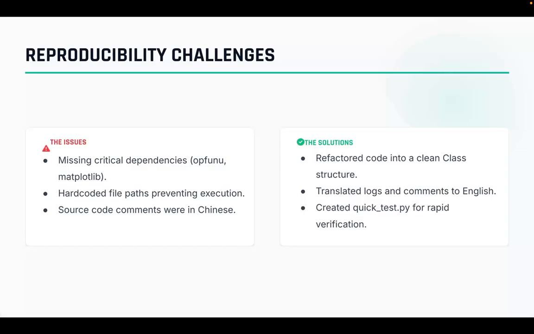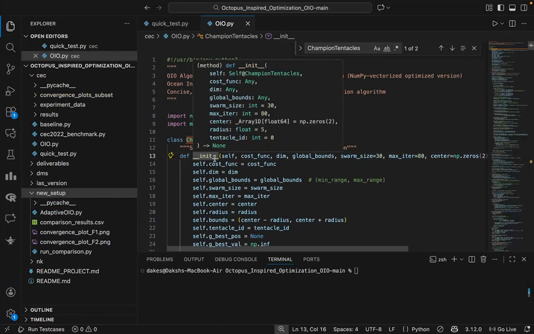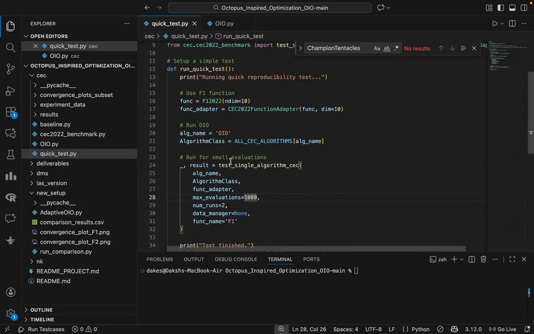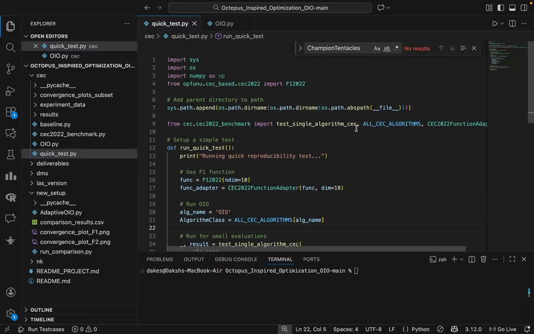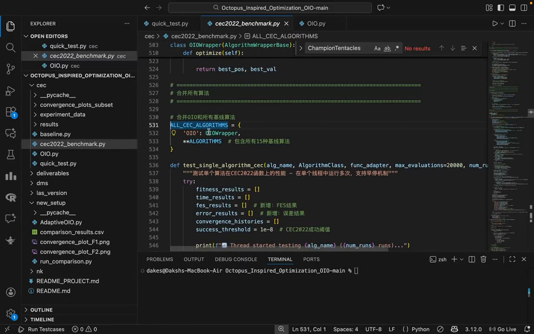Right. Now let me help you in verifying this quick test file. This quick test file is basically for us to run the actual OIO algorithm. To prove that we successfully made this code working, I created this script quick test. You can see here that it imports the actual algorithm, which is this. Let me help you go through it. This is the algo name. This is OIO algorithm inside this. So we can see that this is basically a wrapper over the OIO.